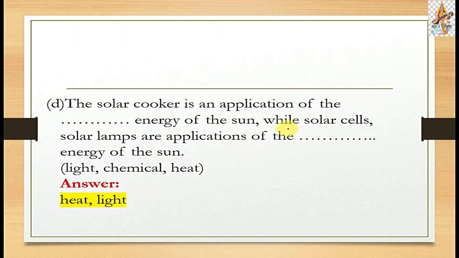Then question D. The solar cooker is an application of the space energy of the sun, while solar cells and solar lamps are applications of the space energy of the sun. In the brackets: light, chemical and heat. Then the answer is: the solar cooker is an application of heat energy of the sun, while solar cells and solar lamps are applications of light energy of the sun.